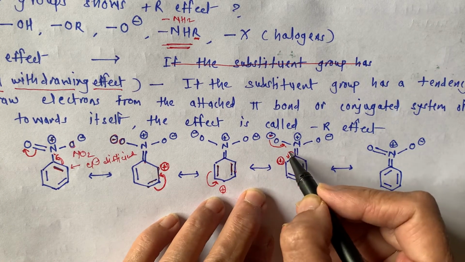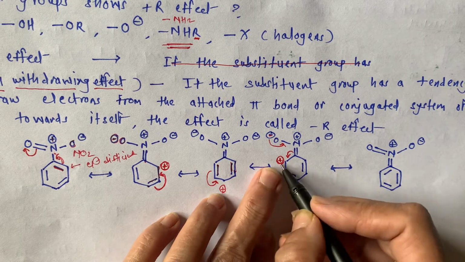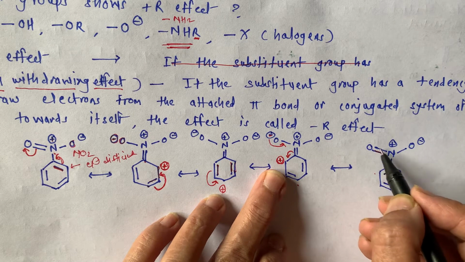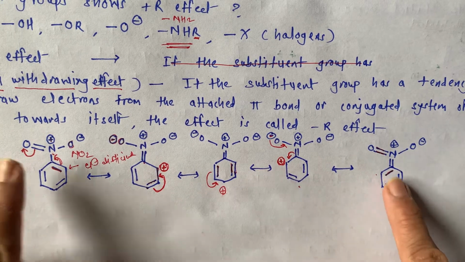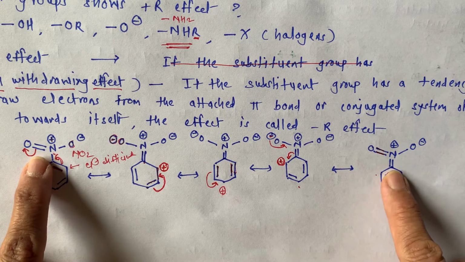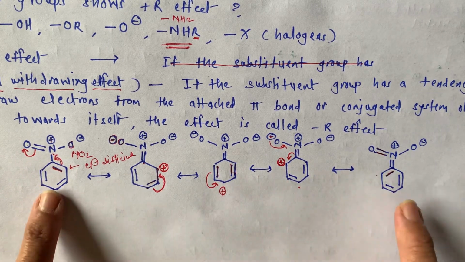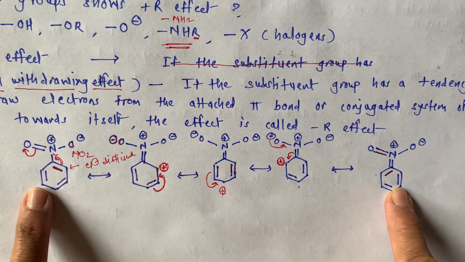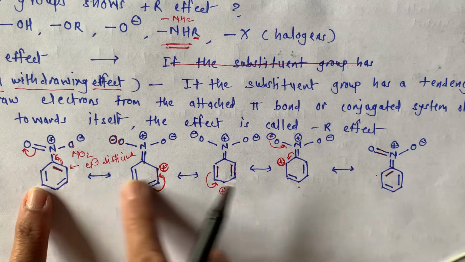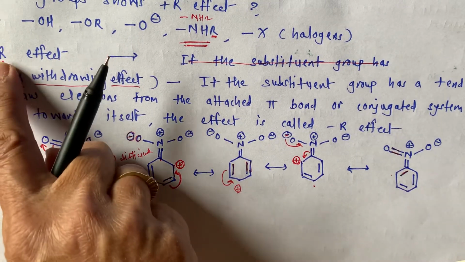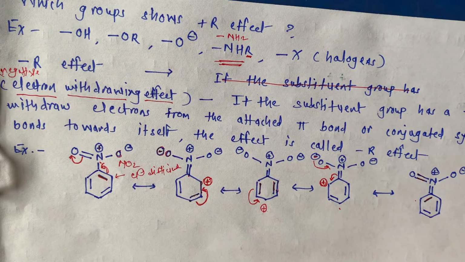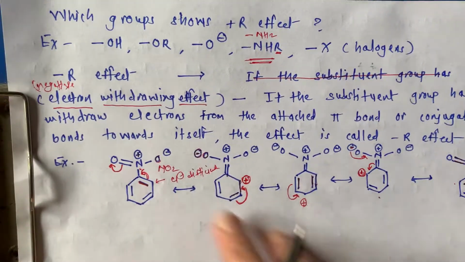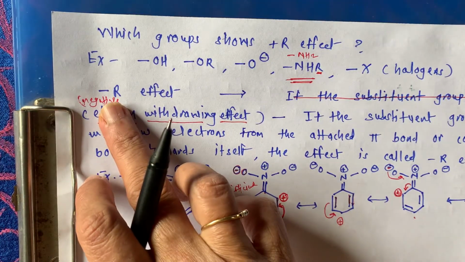Then this again will move to this position, and that's why now this positive charge is not here. There is formation of double bond, and here it is again formation of double bond. And so originally again we return to our original structure, only delocalization. So all these are nothing but resonating structures of each other, and these resonating structures show us minus R effect. This shows us minus R effect or electron withdrawing effect or negative R effect.